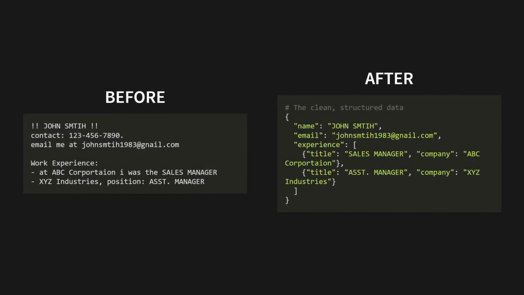So, what's the result of all this? We turn unstructured chaos into clean, predictable data. On the left is the kind of messy, typo-ridden text you get in the real world. And on the right is the clean, structured dictionary our node produces. Now, instead of a messy block of text, our application has clean, predictable data it can reliably use for anything: populating a database, displaying a profile, or sending an automated email.